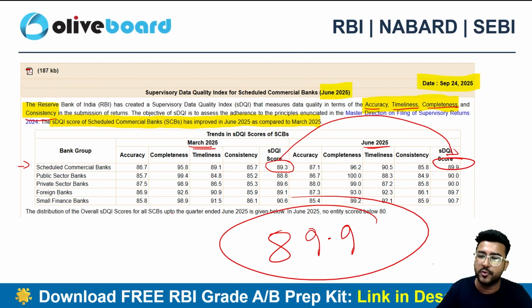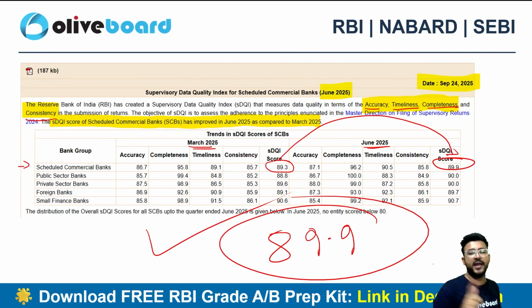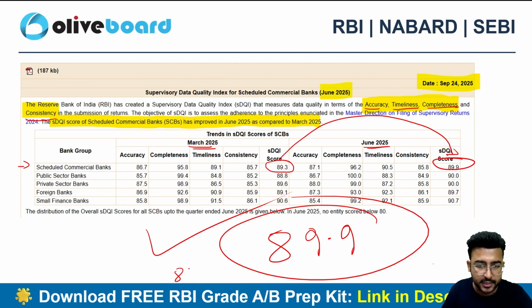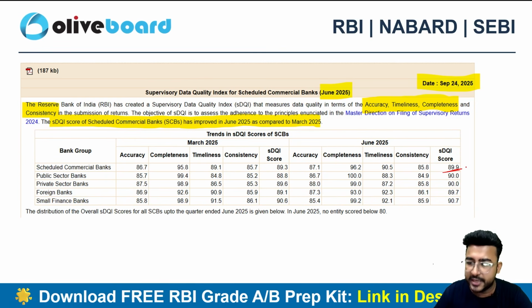सर हमको कौन सा स्कोर याद रखना है? तो इतना बड़ा जो लिखा है ना मैंने स्कोर, ये वाला आपको याद रखना है, ठीक है? 89.9, which is the recently published data. Earlier it used to be 89.3, right? There is an increase of 0.6 in this particular score. So now the current data is 89.9. Okay, can be important for your examination.